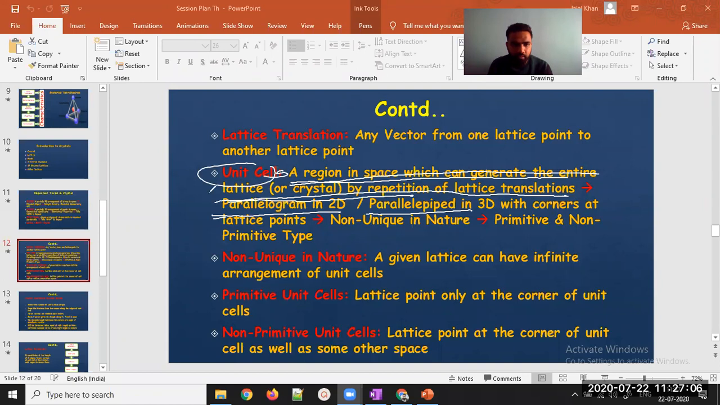These crystals are non-unique in nature. We are all studying the properties of crystal. Lattice translation is also a property of crystal. Unit cells are also a property of crystal. These crystals or these unit cells are non-unique in nature.